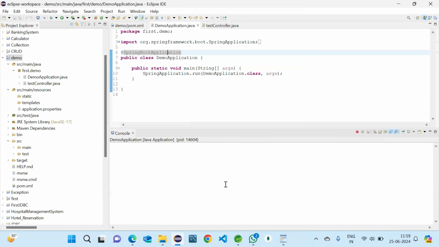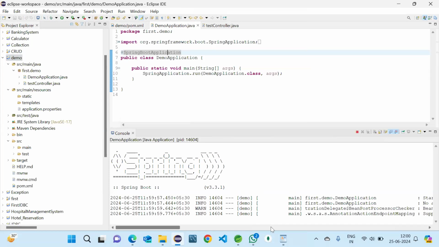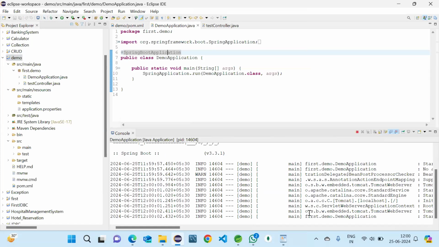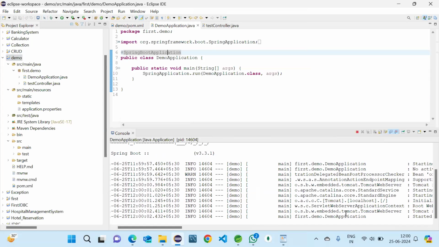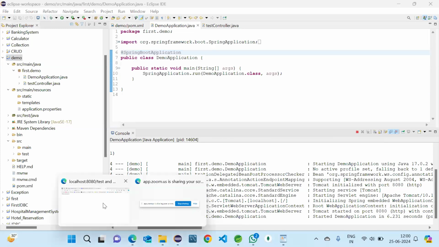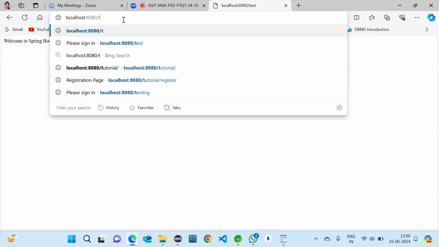Whenever we run, the same thing will happen. First the demo application starts, then the port number. After that, I go here and remove test because I have removed it from the path. After removing test also, we can see welcome to Spring Boot.